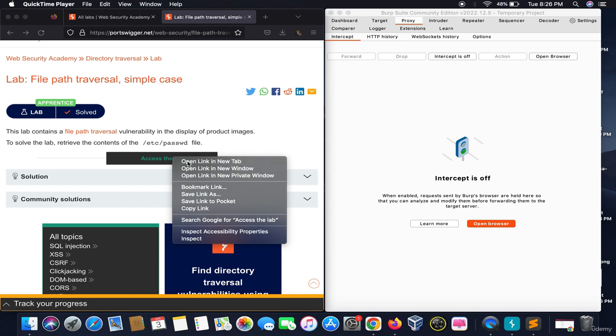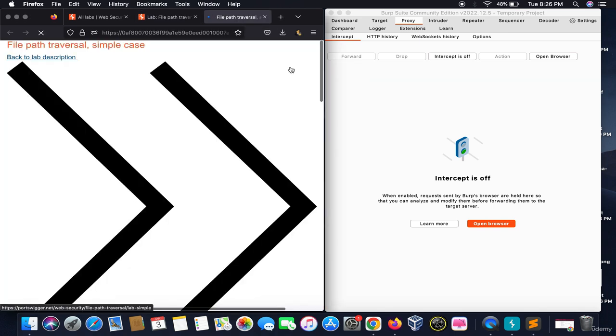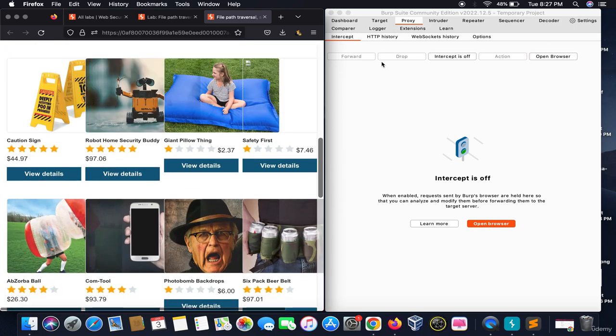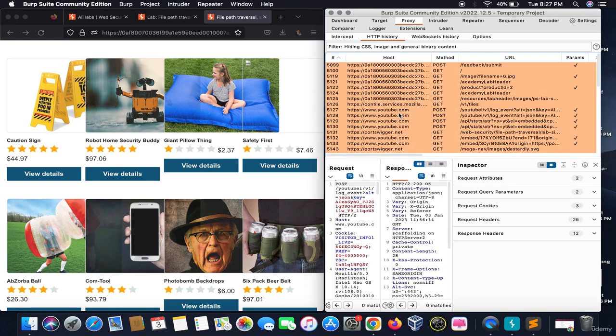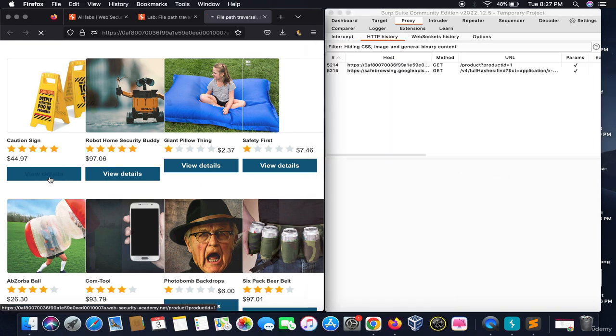So let's load the lab. It says this lab contains a file path traversal vulnerability in the display of product images. So we already know where the vulnerability lies. We will wait for the website to load and clear the HTTP history for a better understanding of things. We would click on view details.